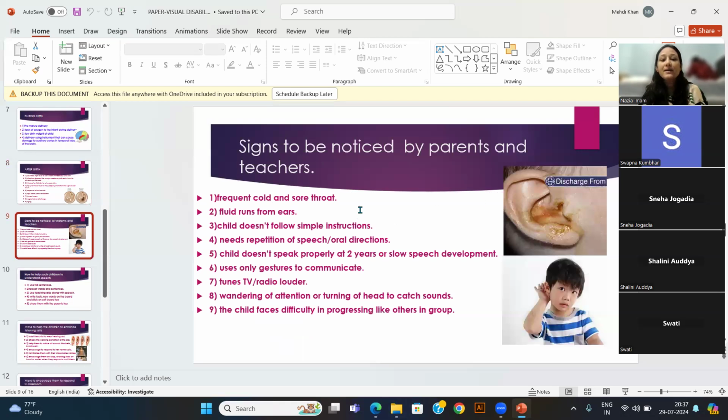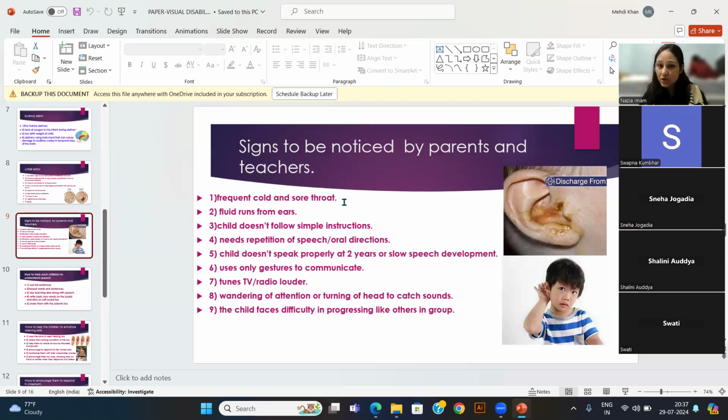Signs to be noticed by parents and teachers. If the ear is having this type of discharge, it is not a good symptom. Either it is an ear infection, or it is damaging the ear walls or a ruptured eardrum. So we need to take care as a teacher. If some child is having it, kindly see the doctor. This note we can give to the parents: kindly see the ENT.